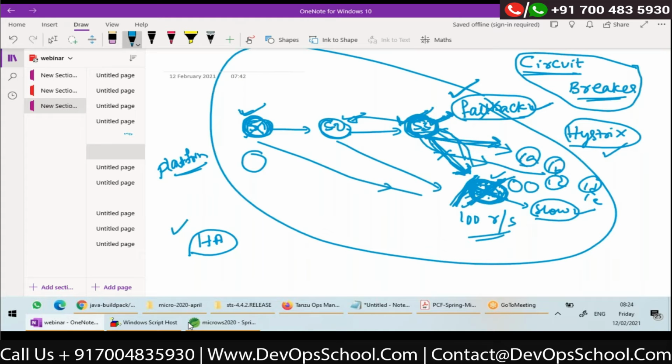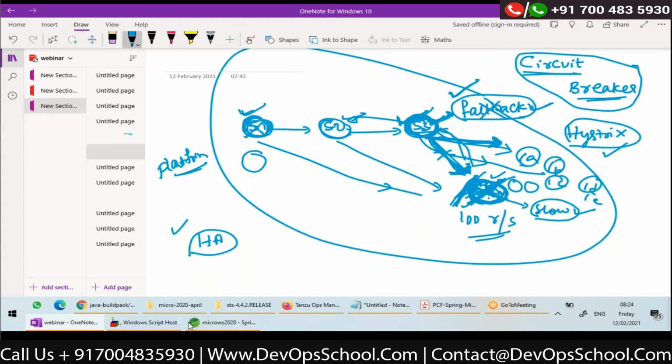That means if more than 100 requests are coming to the service, the circuit is opened. After some time, even though the circuit is open, S3 should go and make a call. If it is getting a response quickly, then it will identify that this service 4 has become normal and the logic should close the circuit.